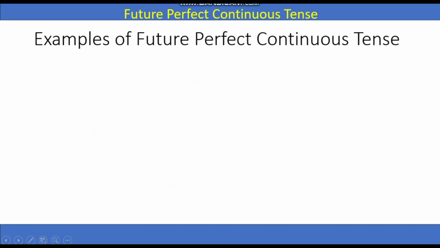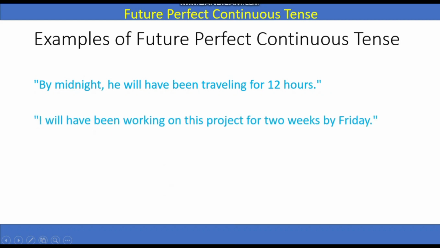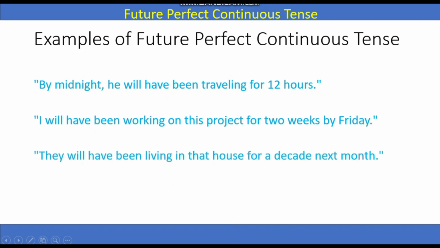Future perfect continuous tense: by midnight he will have been traveling for 12 hours. By next week I will have been working on this project for 2 weeks. By Friday they will have been living in that house for a decade. Next month.